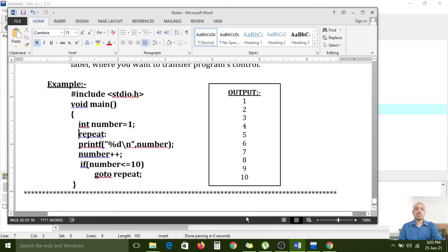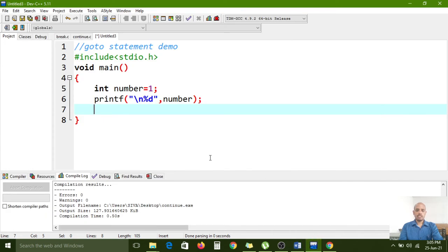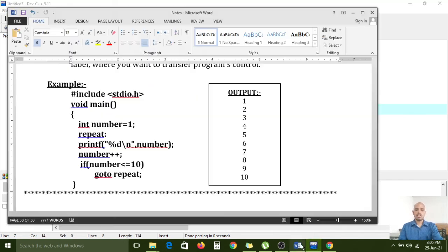And the next statement is what? number++. Number plus plus, the increment process. And now I want to use the goto statement to execute repeatedly without loops, without loop statements. I want to print 10 numbers. Till now we have printed 1 to 10 numbers with looping statements, while, do while, for loop we are using.